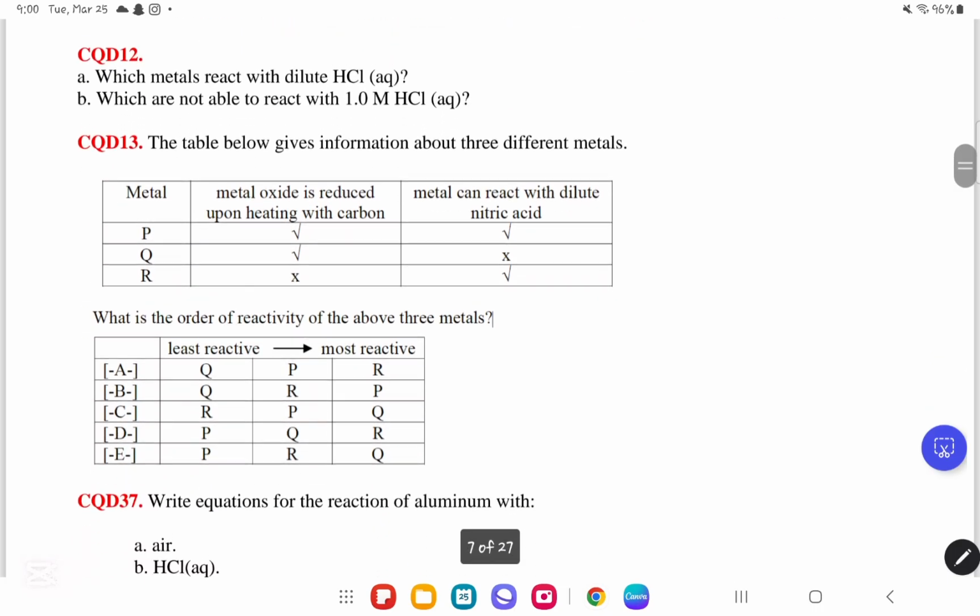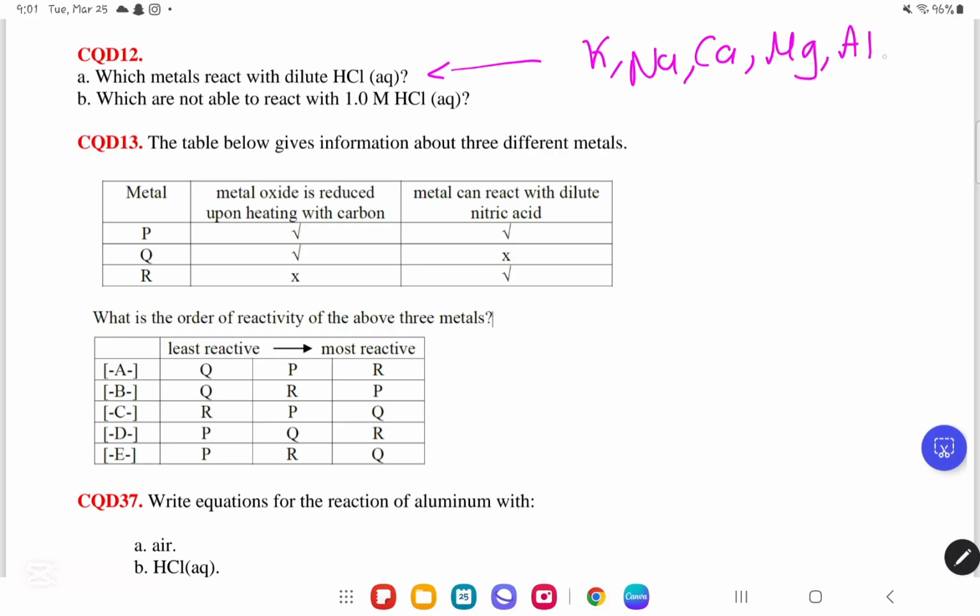We move on to CQD number 12. They told us which metals react with dilute hydrochloric acid. Here you should remember these metals. They are potassium K, sodium Na, calcium Ca, magnesium Mg, aluminium Al, zinc Zn, and iron Fe. They told us which are not able to react with 1 molarity of HCl. That means it needs to be more concentrated for them to be able to react. They are Pb, lead, Cu, copper, and Ag, silver. Okay, now we move on to CQD number 13.